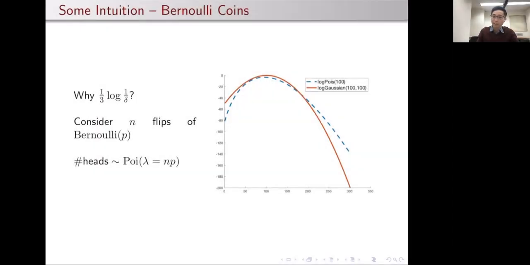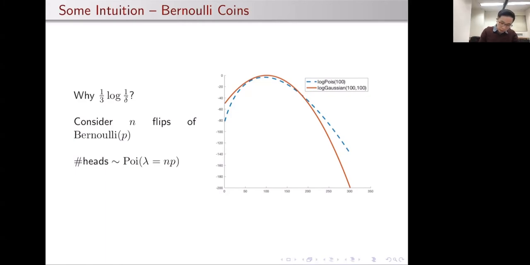Perhaps the most opaque and maybe a bit unmotivated part of our estimator is that we throw out exactly 1/3 log 1 over delta many samples before we return the sample mean. So on this slide, I want to give you some intuition as to why this magic number of 1/3 log 1 over delta deserves to work, through the basic example of estimating the mean of a Bernoulli coin.